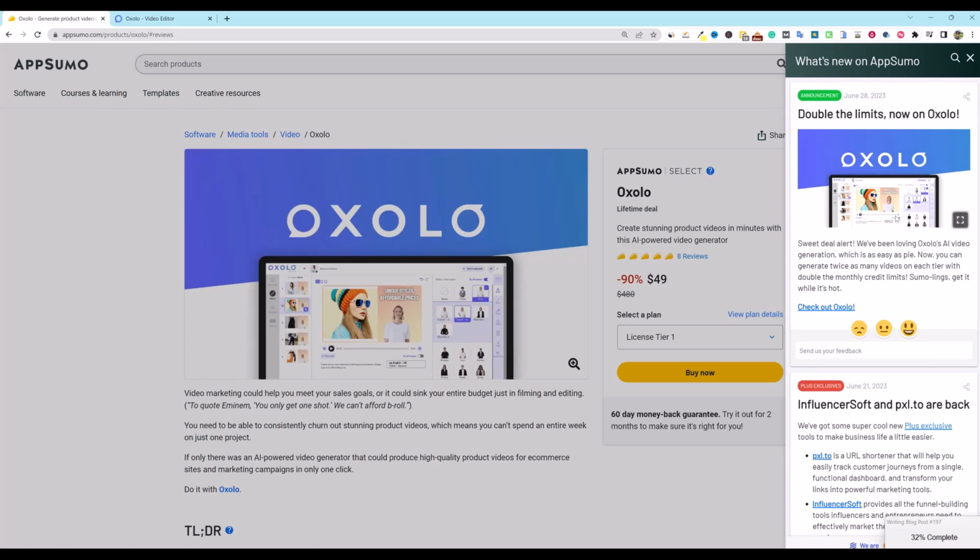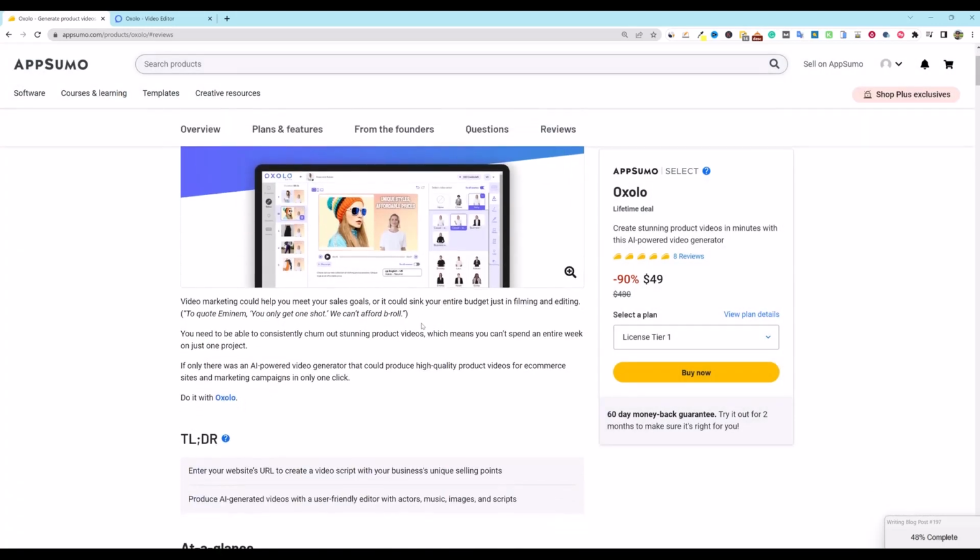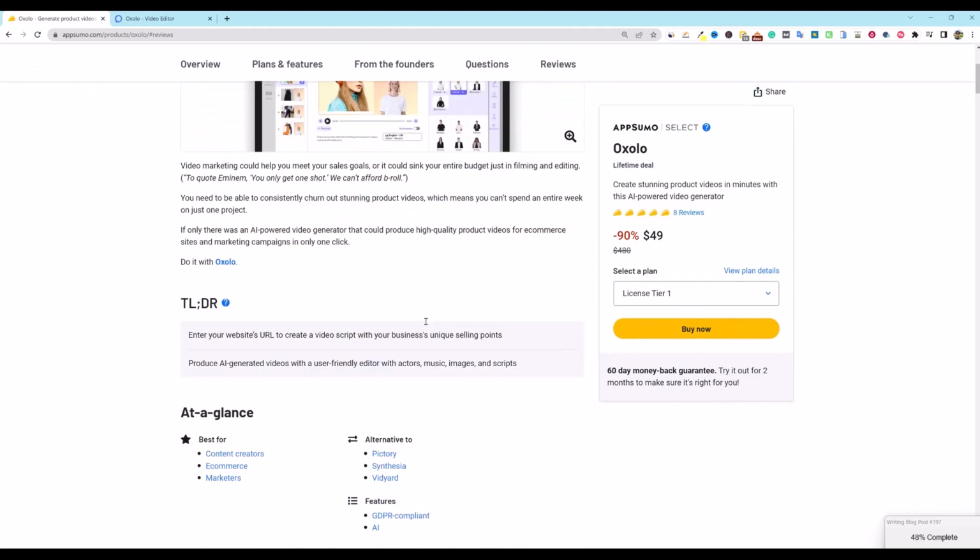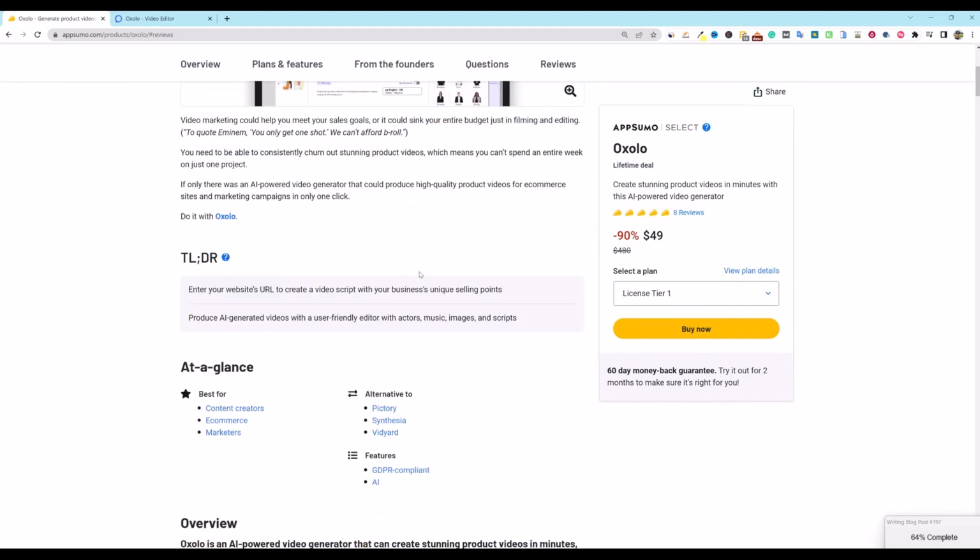It's nice when vendors listen to feedback that it's just not enough credits and so forth. Then they go back to the drawing board and see if they can actually make an adjustment to their deal. And they did. They are doubling the credits on all the tiers, and that happened a couple days ago. So that's really cool. I like that when the vendor is flexible in listening to the Sumolings, what they're asking for.